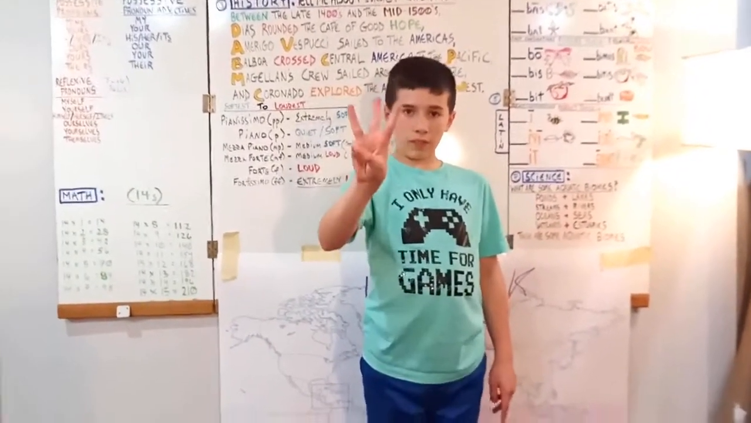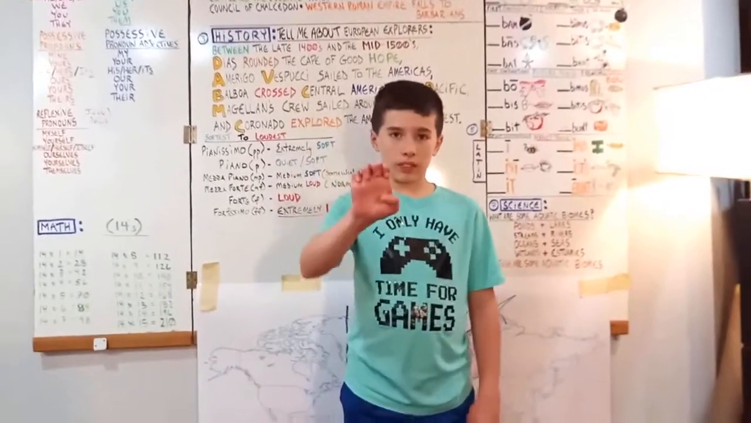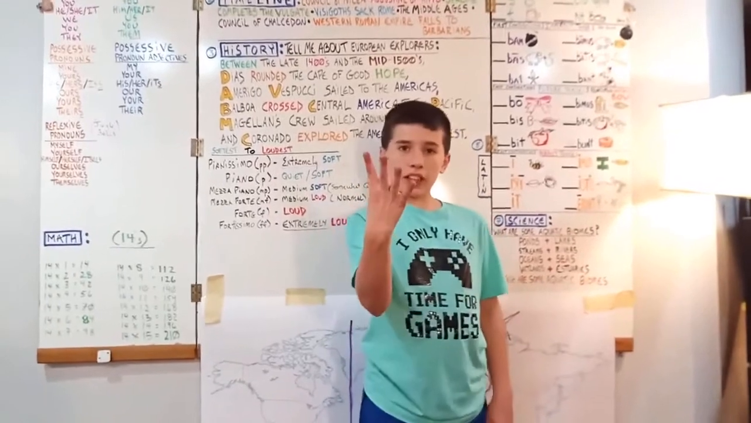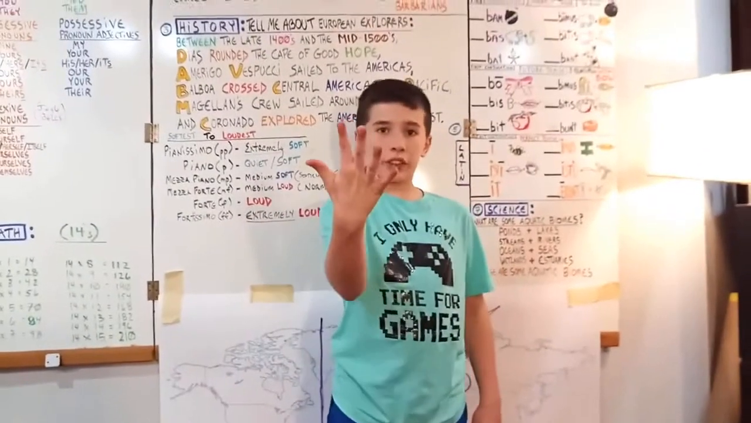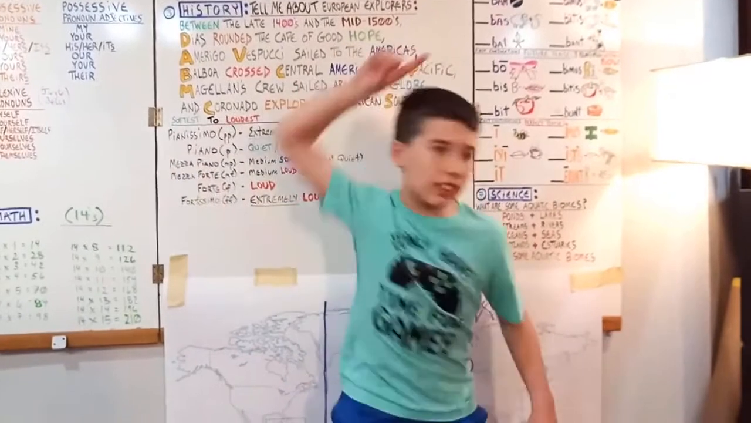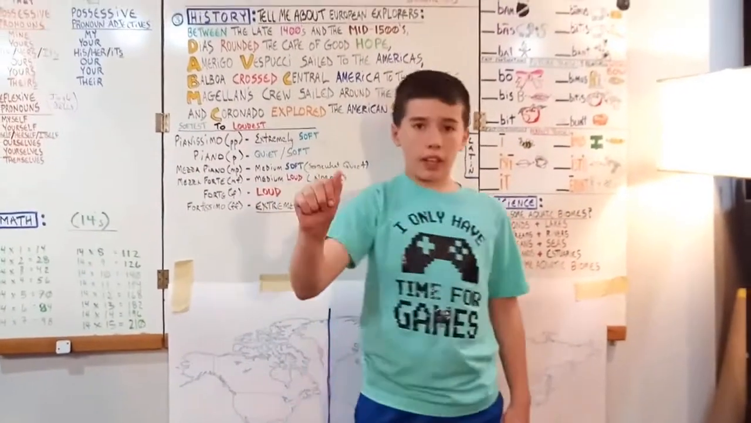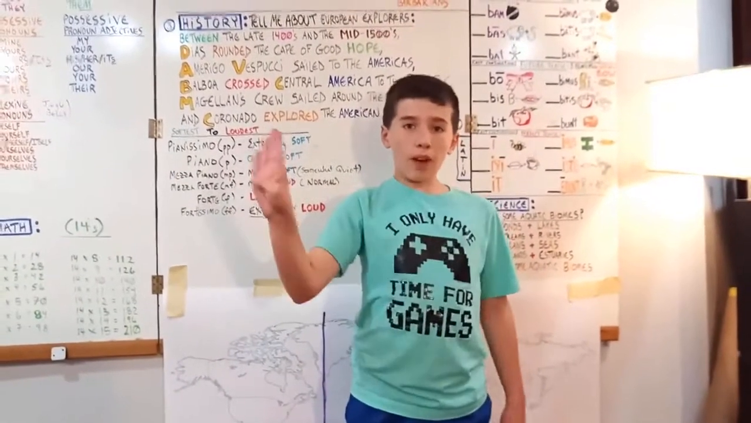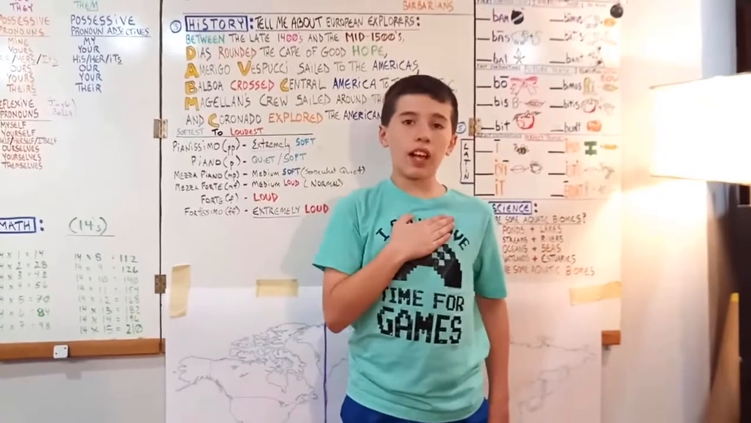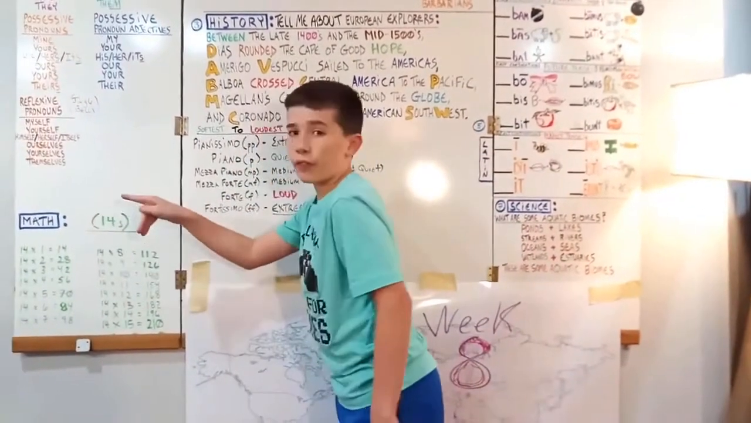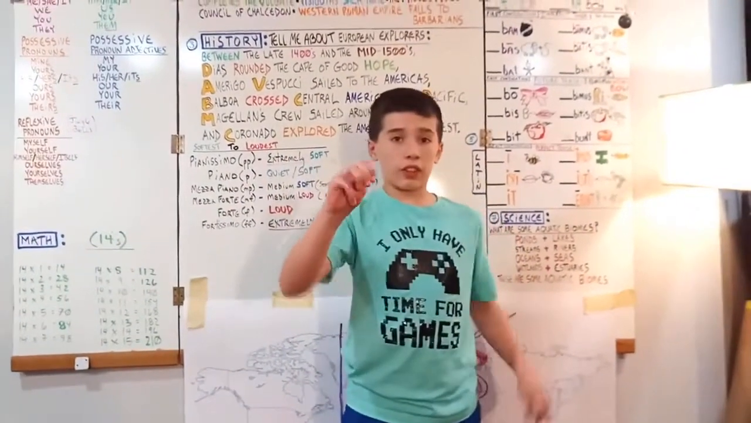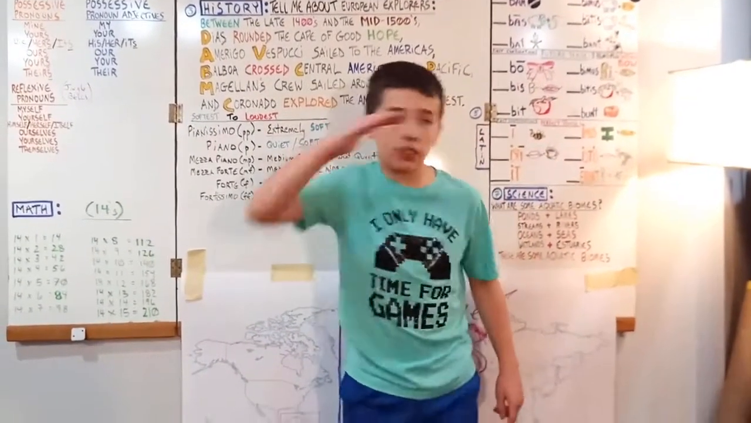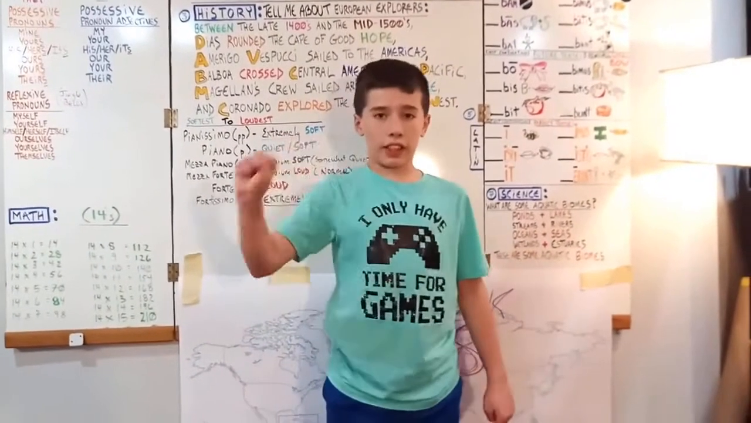So here we go. Tell me about European explorers. Between the late 1400s and the mid 1500s, Diaz rounded the Cape of Good Hope. Amerigo Vespucci sailed to the Americas. Balboa crossed Central America to the Pacific. Magellan's crew sailed around the globe, and Coronado explored the American Southwest.